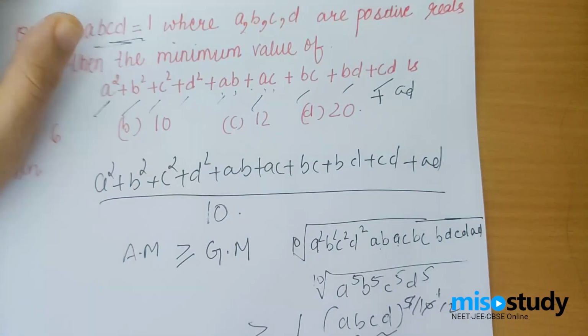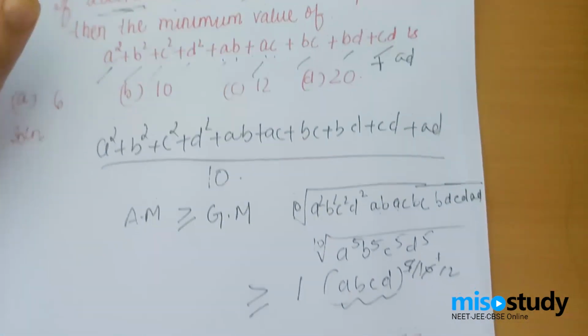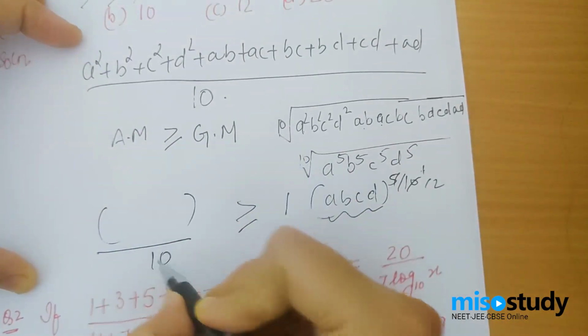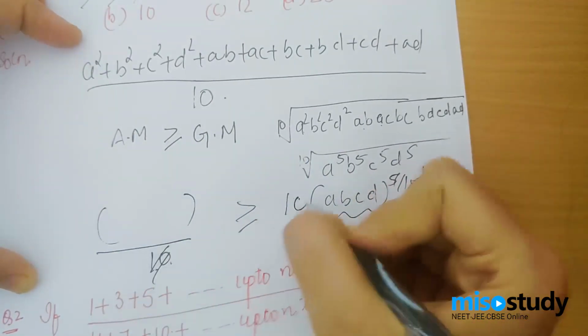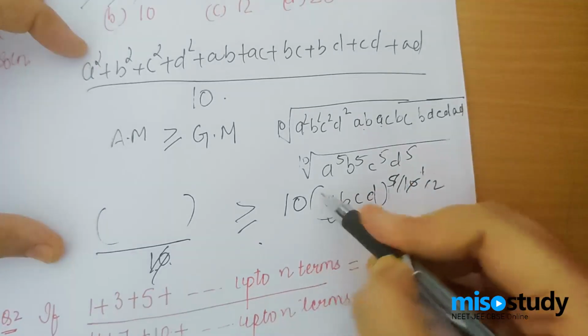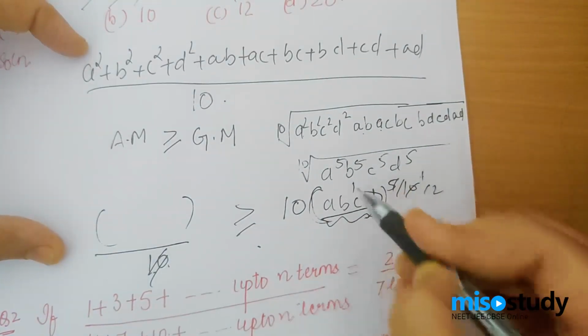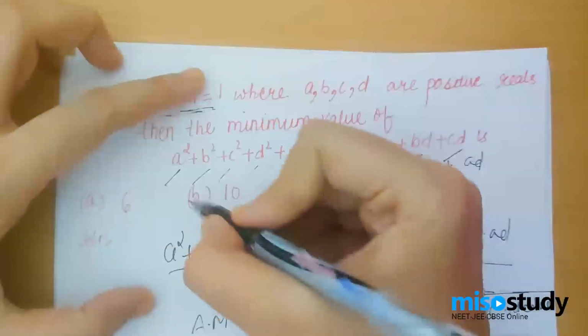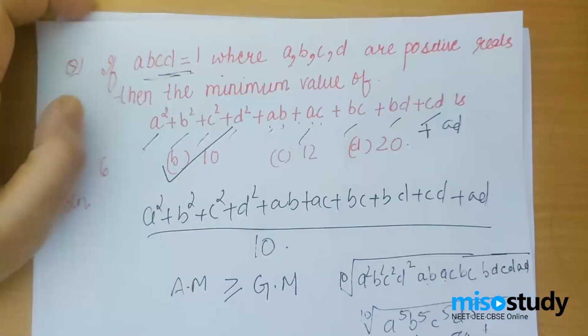So always apply the inequality once they talk about the minimum and the maximum value. So this entire thing divided by 10, shift 10 to the other side, gives you greater than or equal to 10, and this is 1, so 10 into 1 is 10. So the answer to this particular question is option B.